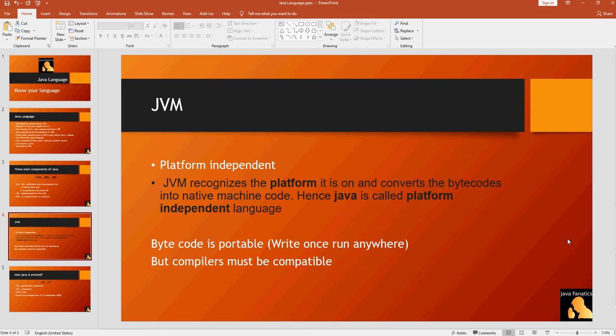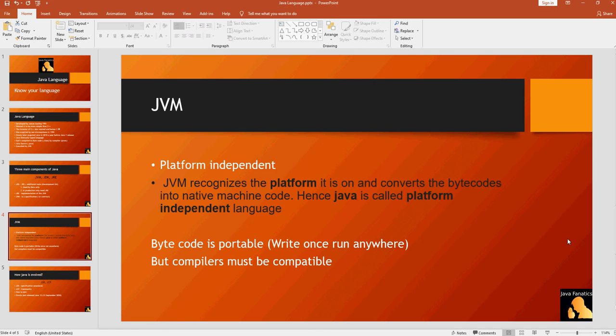But of course, there must be some compatibility points to note at this point. If you compile your Java file with Java 5, then you must also have Java 5 on the destination machine, the target machine where you're going to run that bytecode.